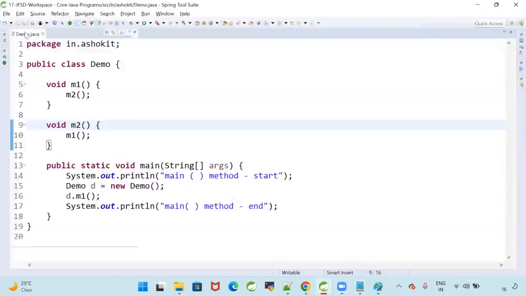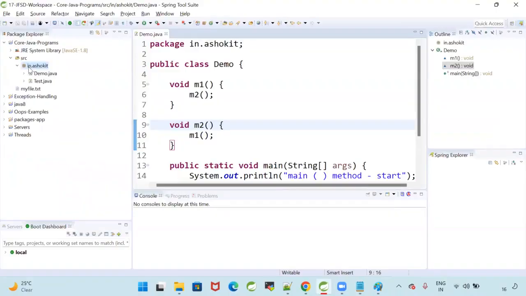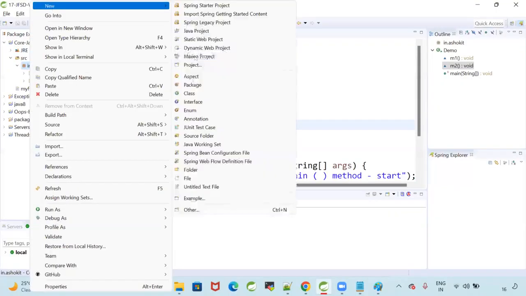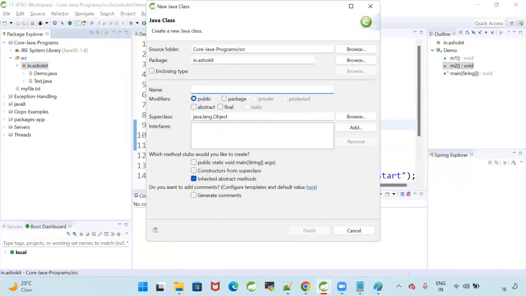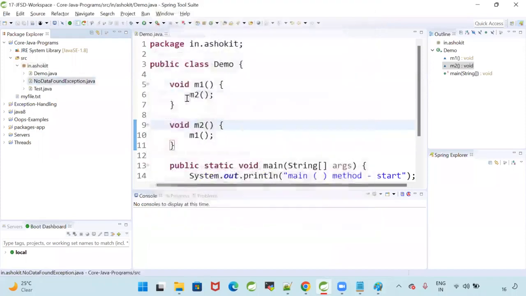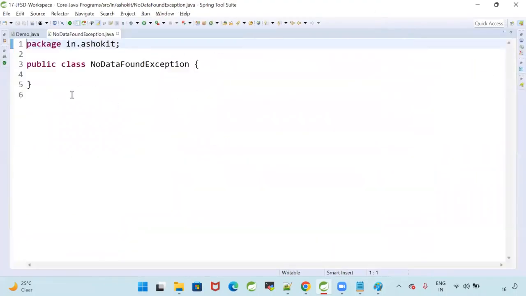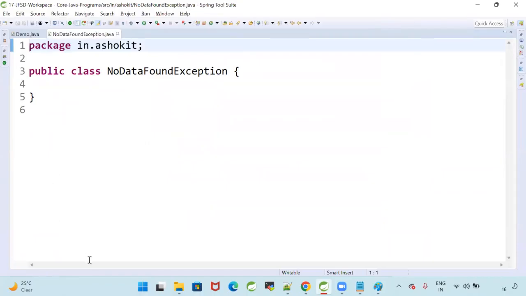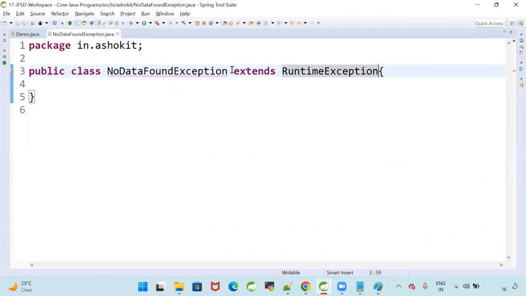Now, let me create my own exception, which is called NoDataFoundException. I'm writing an exception with the name NoDataFoundException. It is a normal Java class. How to make this class an exception class? Important: public class NoDataFoundException extends RuntimeException.